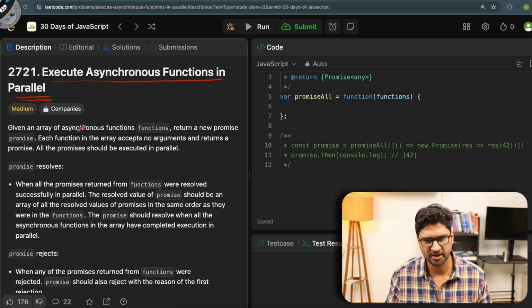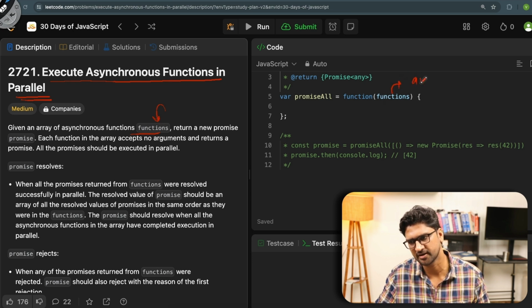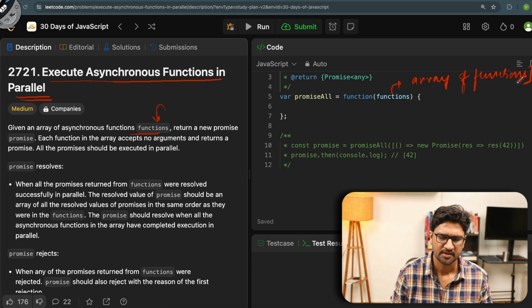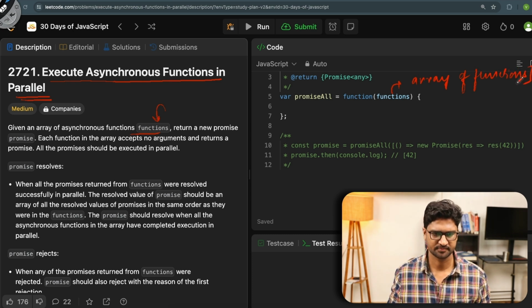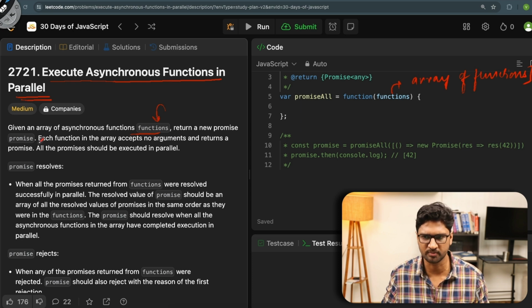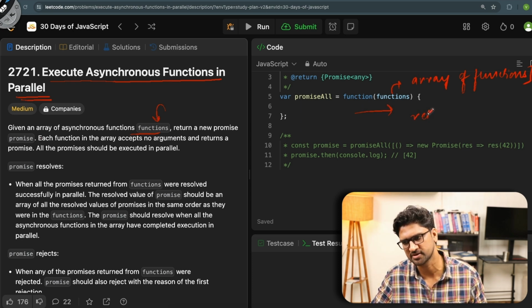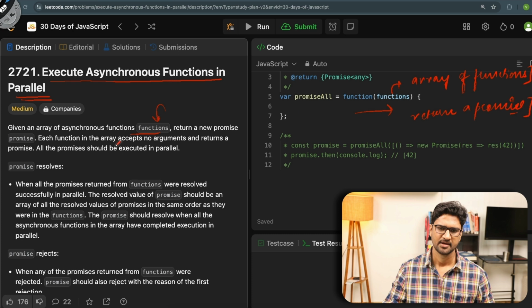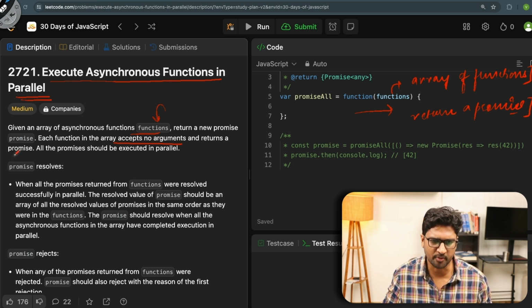So typically it's saying, given an array of asynchronous functions, so this is basically an array of functions. Return a new promise. So this function should go and return a promise. Each function in the array accepts no arguments, and returns a promise. All the promises should be executed in parallel.